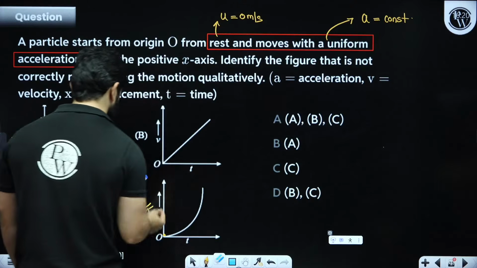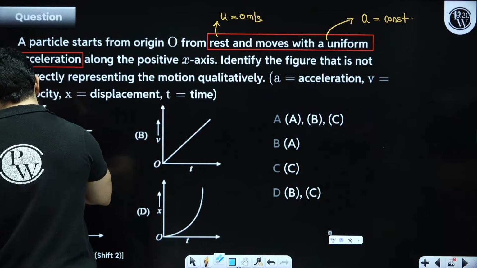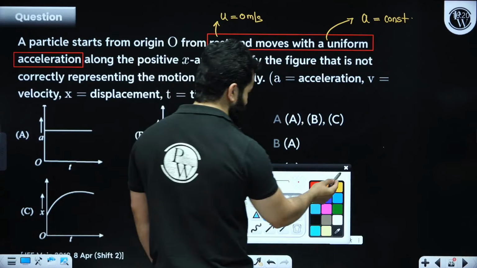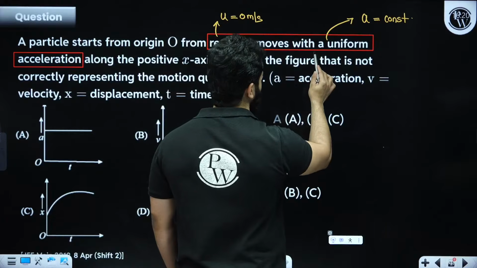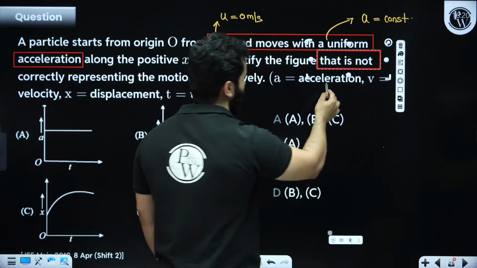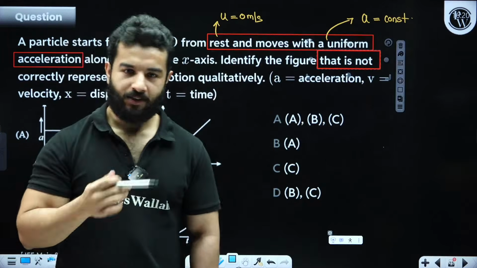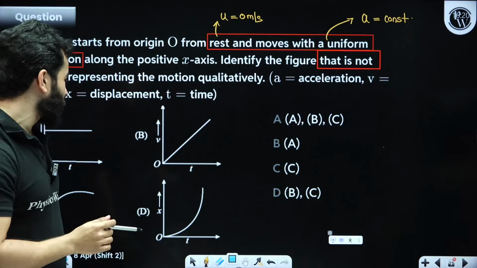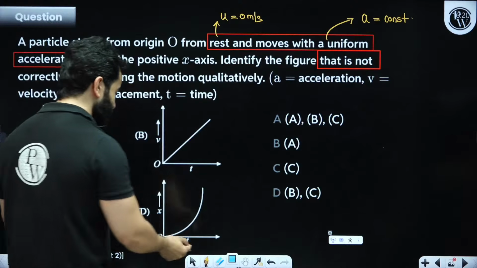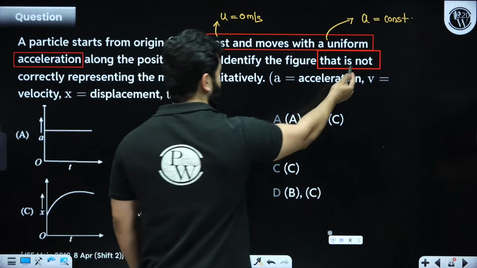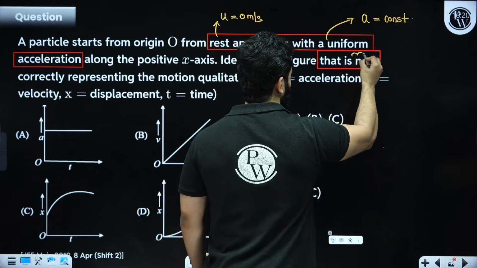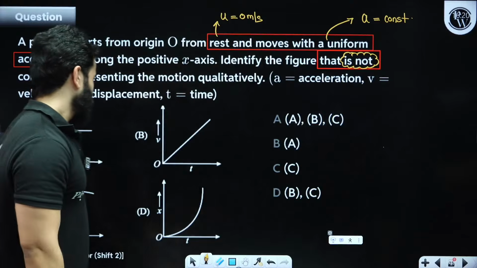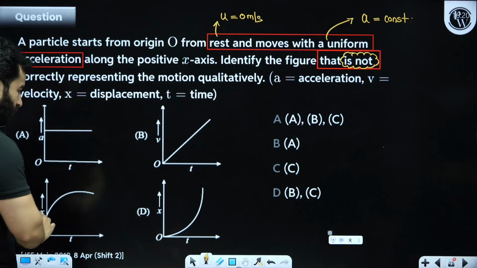So your teacher just now has demonstrated one major mistake that you should not commit. You must not forget this 'not', just like me, right? Although I got saved because there was no option like A, B, D, but in this they are saying 'not correct'. Very, very important thing. A live demo. Not correct. So C is not correct according to me.